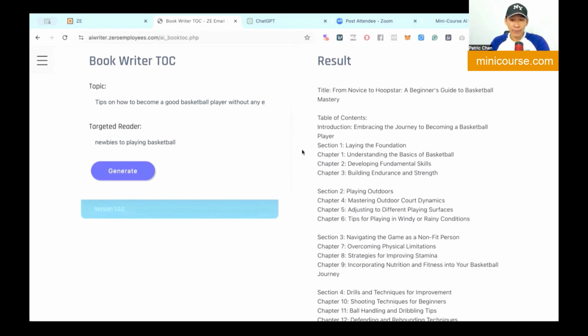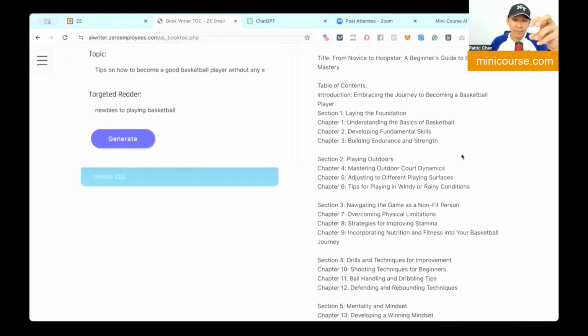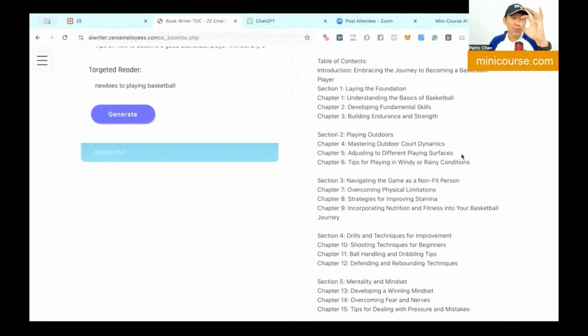Section 1, laying the foundations. Chapter 1, understanding the basics of basketball. As you can see, this is the most interesting part based on what I described in our AI writer.